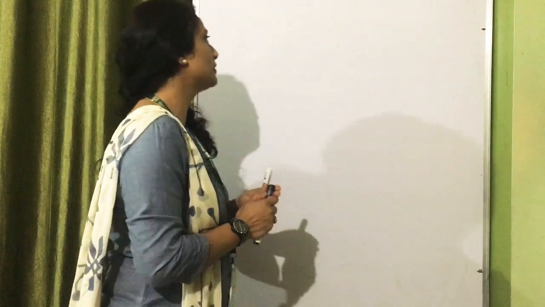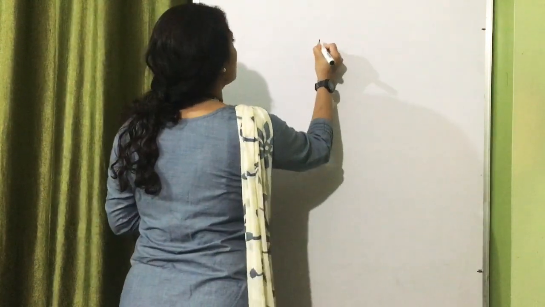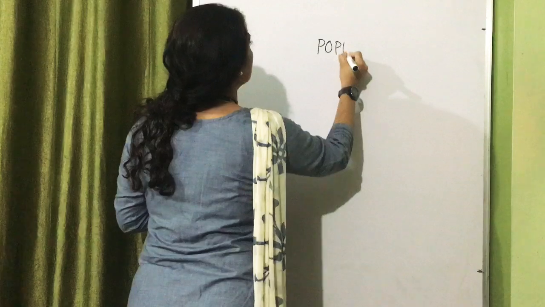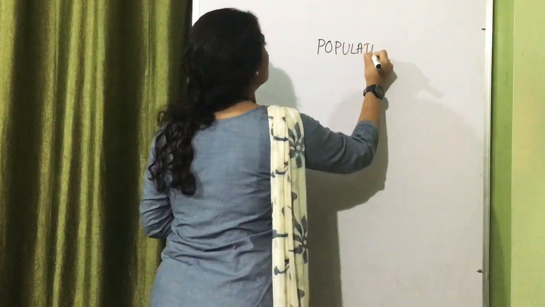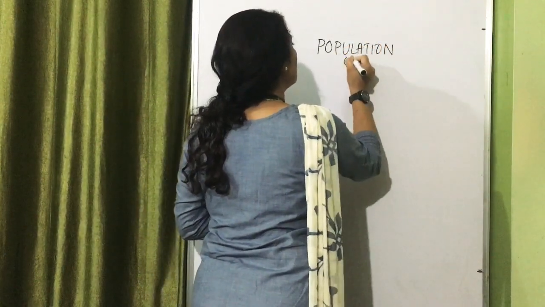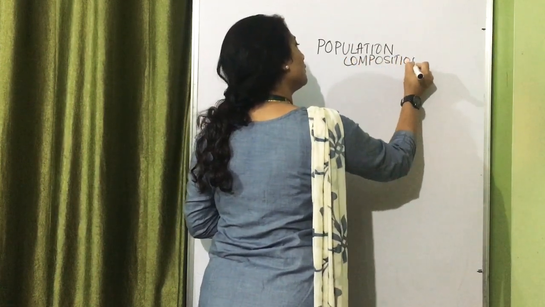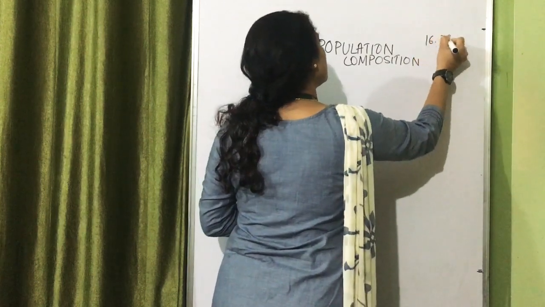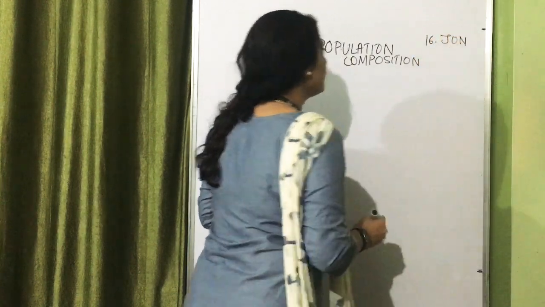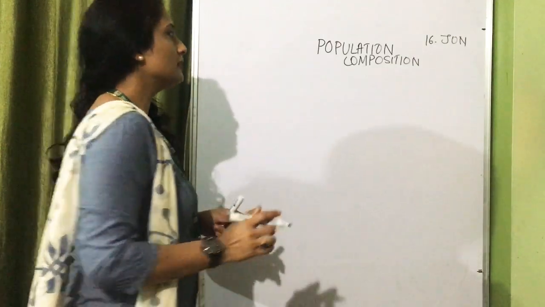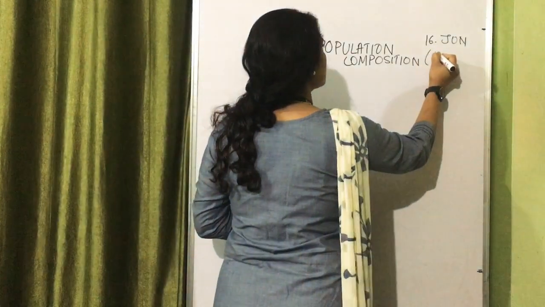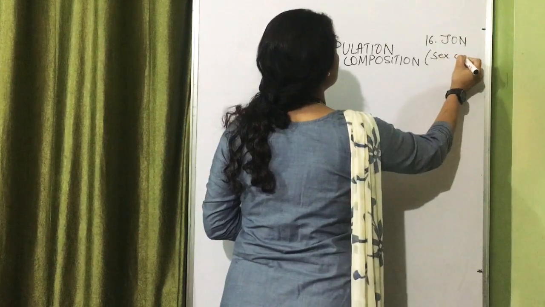Good morning, students. Yesterday we started the third chapter from Book 1, Fundamentals of Human Geography. We will continue with the same chapter, that is population composition. We were discussing the different components, and one of the components which we had already discussed is sex composition.